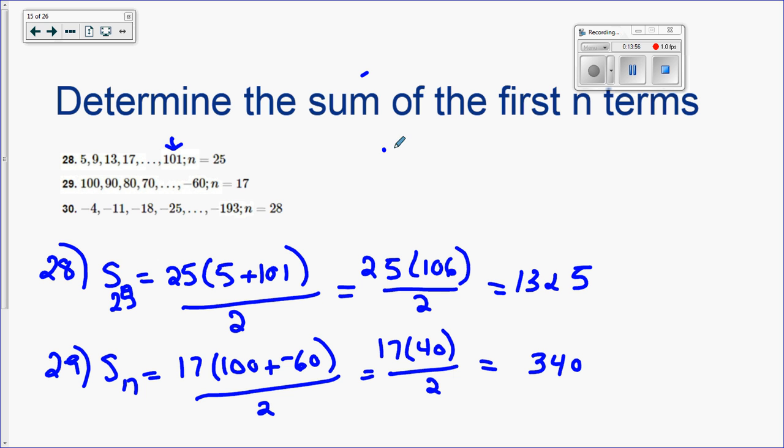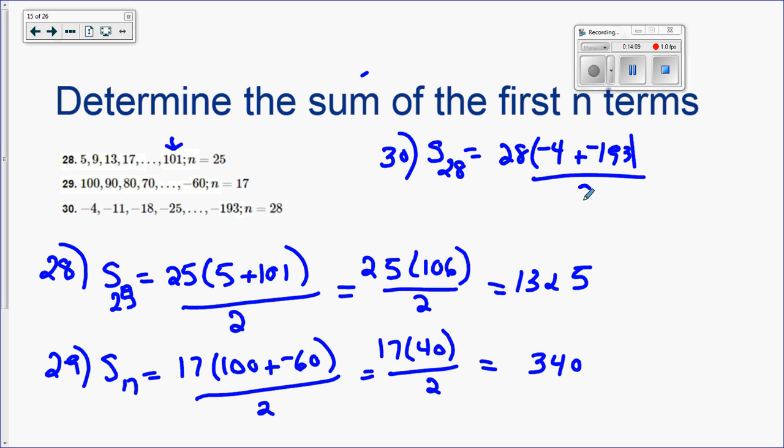And finally, number 30, they wanted you to find the sum of the first 28 numbers. So this was 28. First number is negative 4. Last number was negative 193, divided in half. So that's 28 times negative 197, divided in half, and that came out to be 6. Nope. That's wrong answer. Negative 2758. There you go. I was looking at the wrong paper.